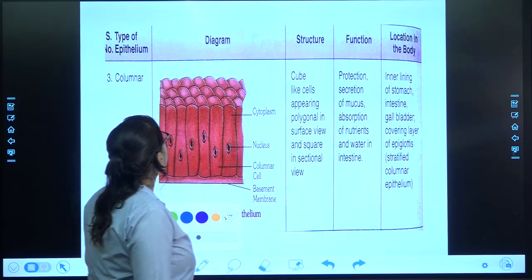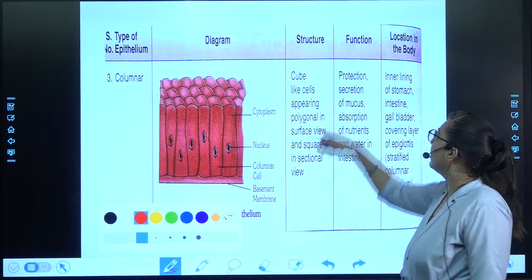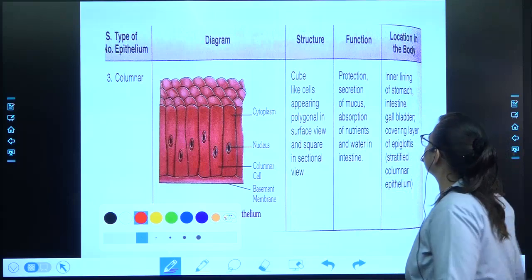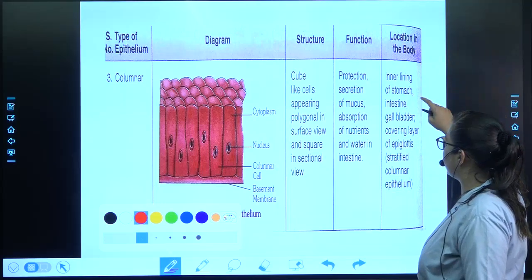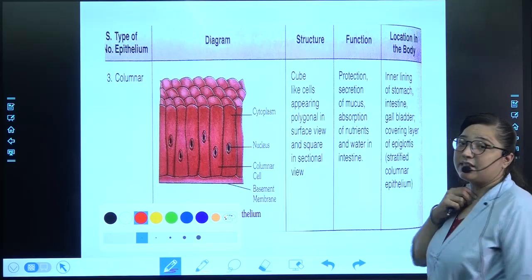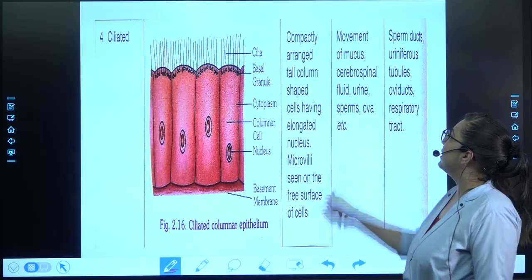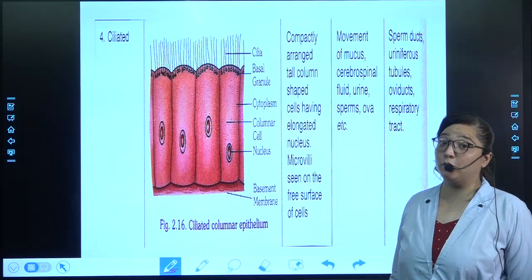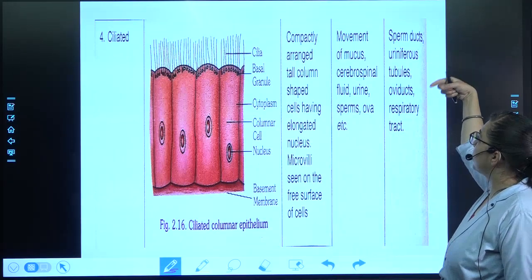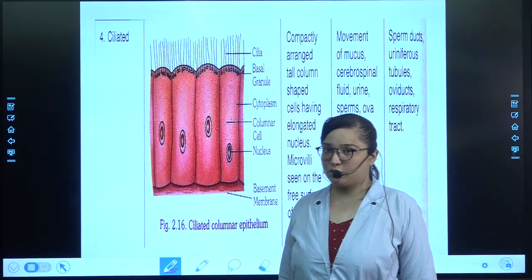Then columnar epithelial tissue. These are arranged like this as shown over here. What is its function? It helps in protection, secretion of mucus and absorption of nutrients. It is located in the inner lining of the stomach, intestine, gallbladder, and the epiglottis. And the epiglottis is a flap-like structure over here. Then ciliated: movement of the mucus, cerebrospinal fluid which is present in the brain, and of urine, sperms and ova. It is found in sperm ducts, uriniferous tubules, oviducts and the respiratory tract. These are the places where ciliated epithelial tissue is found.